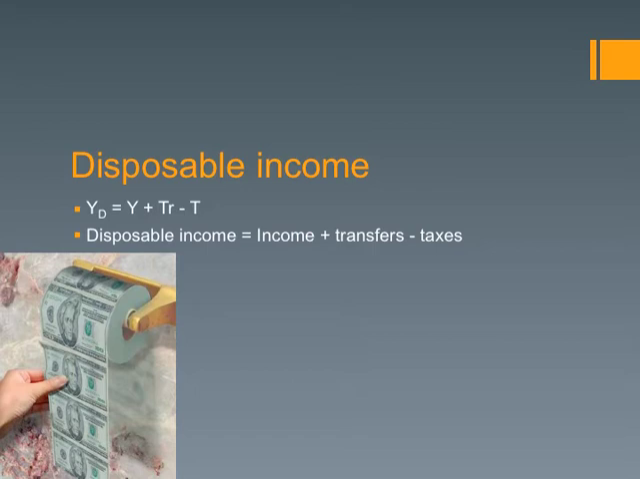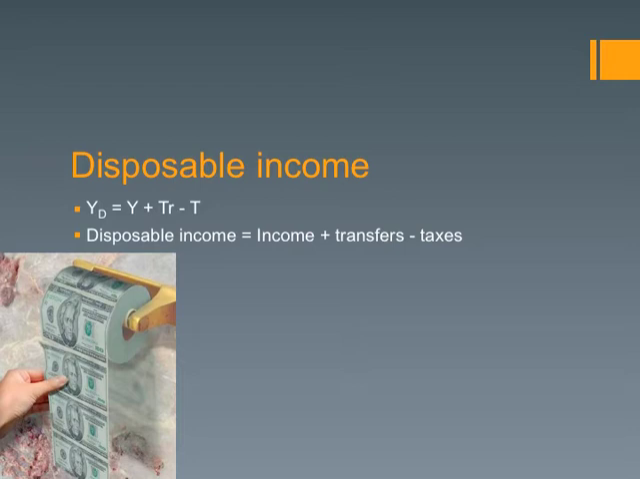Y_D equals Y plus TR minus T. What that really means is that disposable income is equal to income, so Y, and that's going to be this way for the whole year. That variable Y is income. I is going to be something else that we'll get to possibly even in this video.